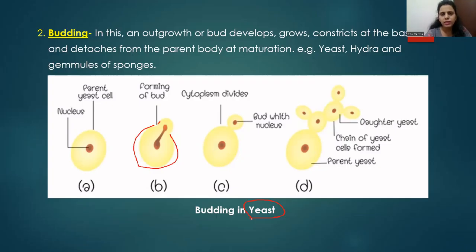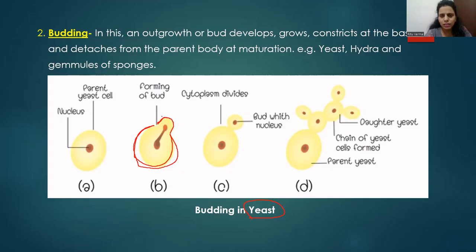Baker's yeast is used in preparing bakery items like cake, bread, bun, and muffins. While preparing all these items, we use baker's yeast, which is a fungus. Yeast reproduces by an asexual method, and that is budding. In budding in yeast, a small bud-like structure or outgrowth develops from the parent body. This is the parent body, and from it you can see this small bud-like structure is formed.